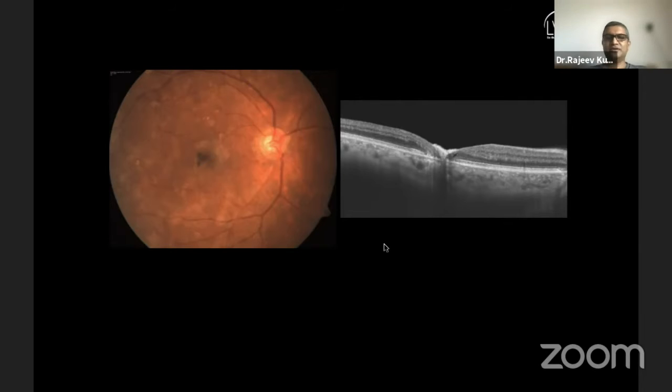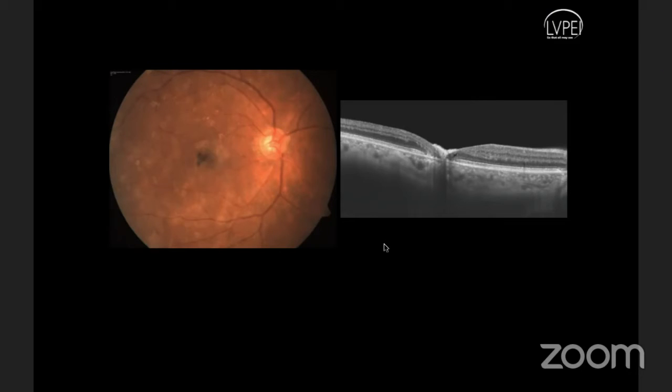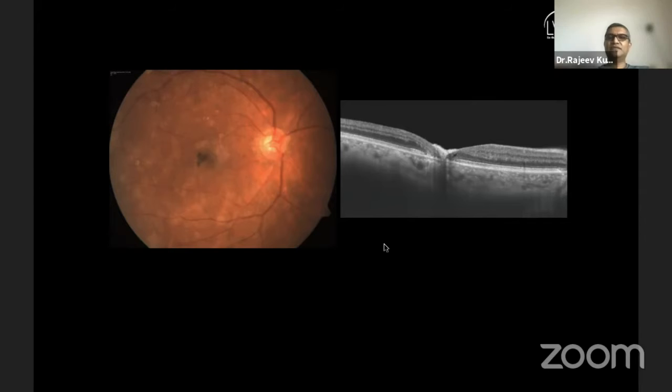Because the most common question which these patients ask is, is this an AMD, and how will this progress? Am I going to go blind? These are the two important things we'll always keep worrying about. But what is the current knowledge which we have about this disease, at least in terms of OCT and OCT angiography, which would help us give answers to these, is what I'm going to touch upon today.